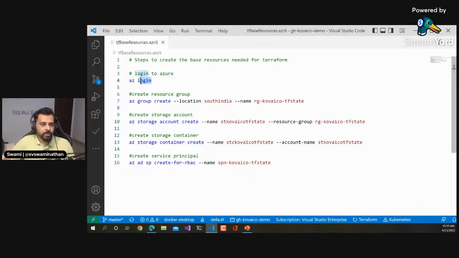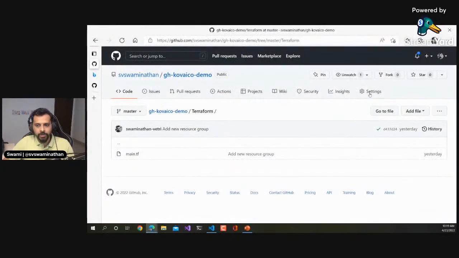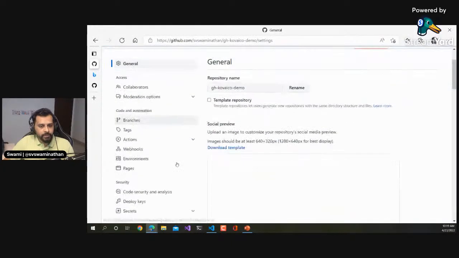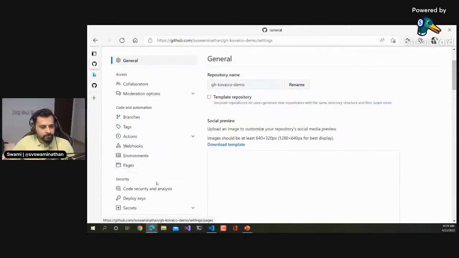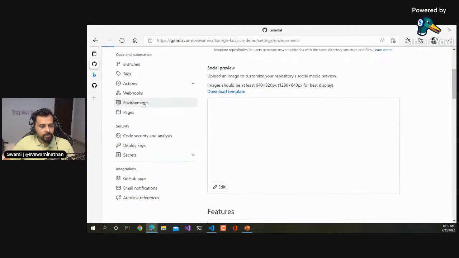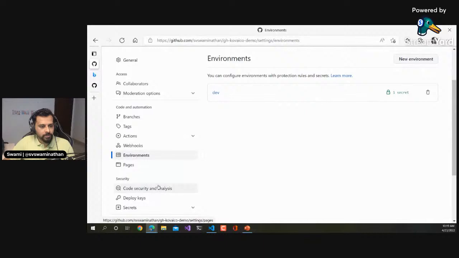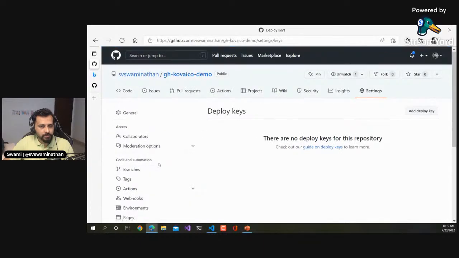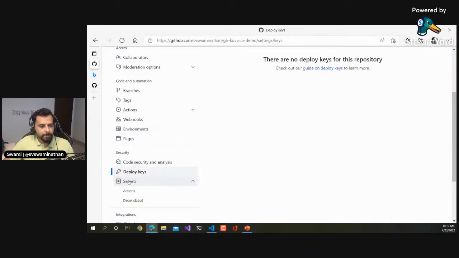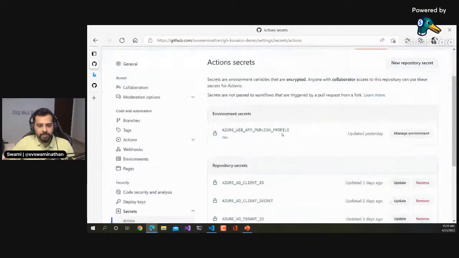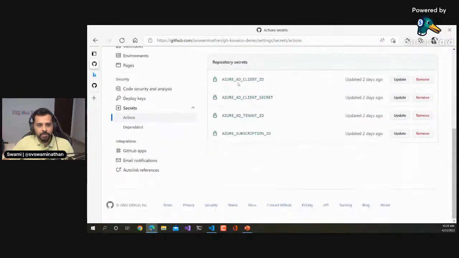So you do an AZ login once you have an Azure account, and then you just create some of these resources. And once you're done with this, you need to also do some more setup at the repository level. Which I will just show here. So if you go to settings, and I believe it's in environments. Okay, sorry, not in environments. I think it's in secrets. Yeah, so if you go to action secrets, I have just added some of these secrets. So these are the repository secrets: Azure AD client ID, client secret, tenant ID, and subscription.